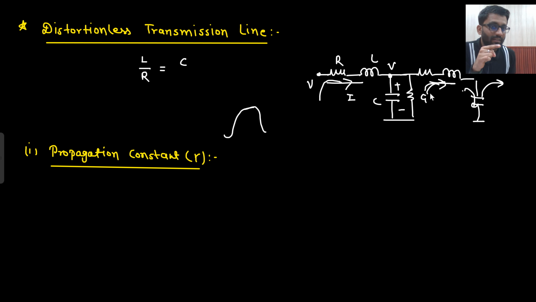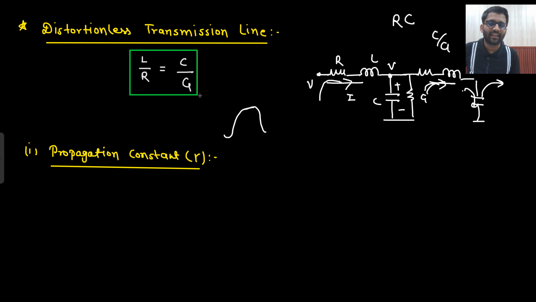But here conductance is there. So the time constant would be C by G. Basically, what did you study? The time constant of an RC circuit is RC only. But what is happening here? Instead of R there is G. So R is 1 by G. So C by G. So basically for a distortionless